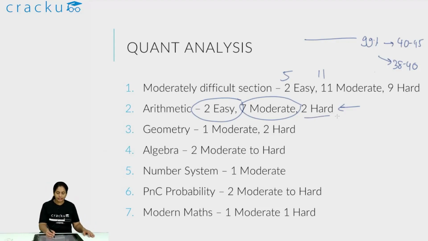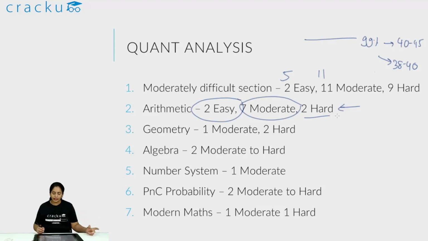There were 2 hard questions in it, and these were definitely those that you should skip, because the questions themselves were paragraph long, and whenever questions themselves are such big paragraphs, you should know that you're going to take upwards of 4 minutes to solve that particular question. So it should definitely not be a question that you attempt in your first look through.